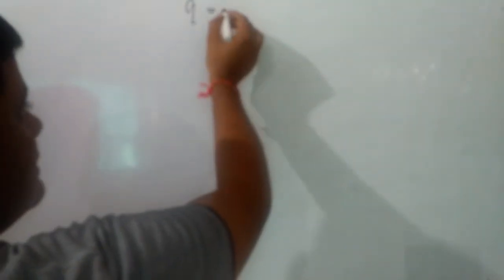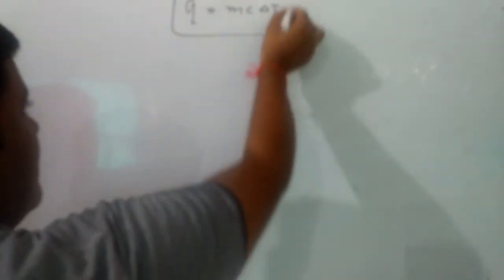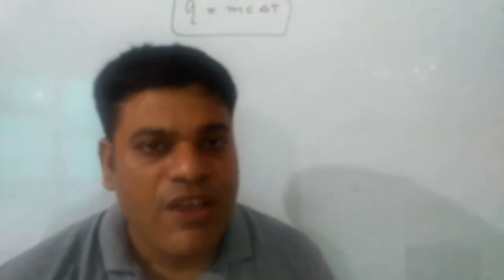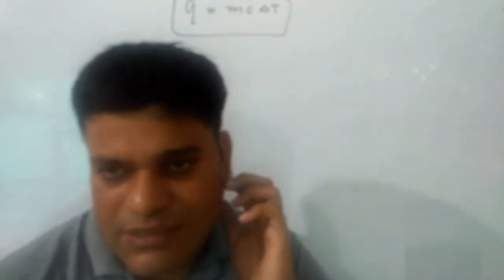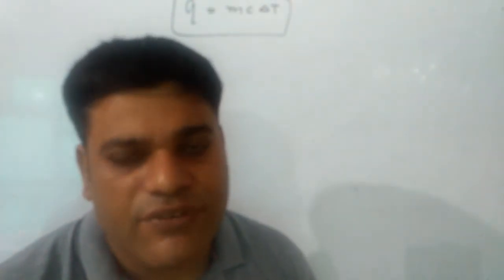Mathematically, heat Q is equal to m into C into delta T, where m is the mass of the substance, C is the specific heat, and delta T is the change in temperature.